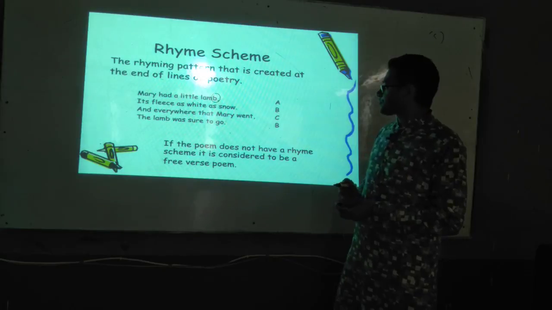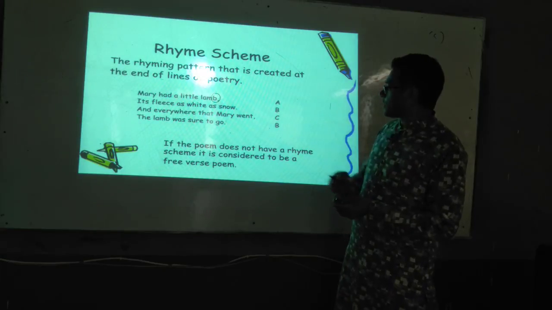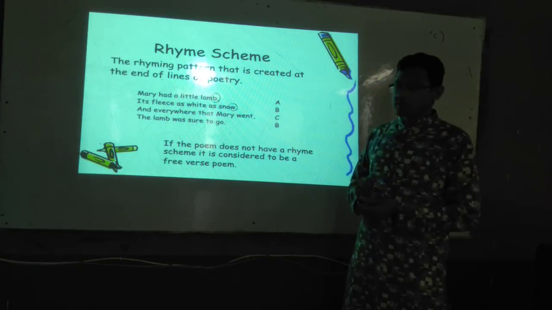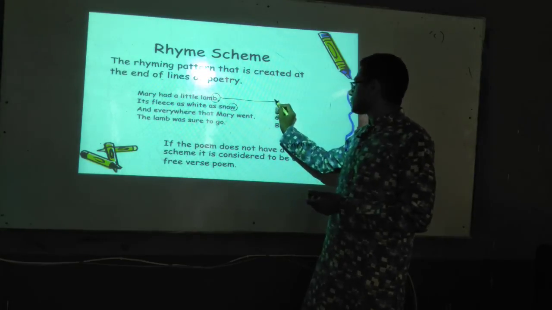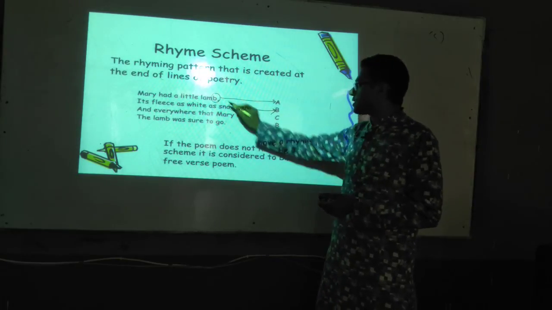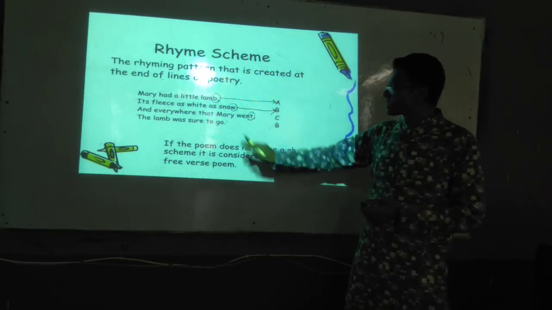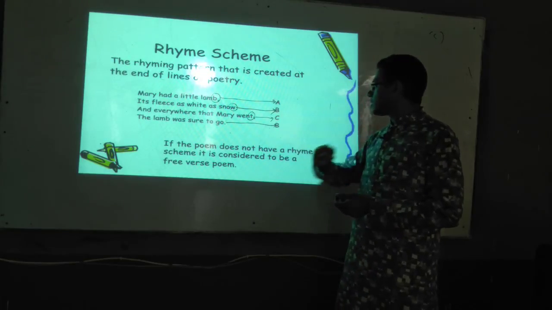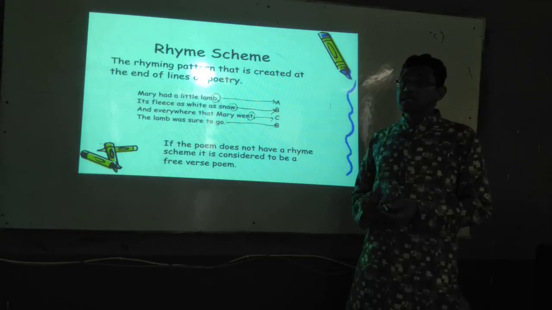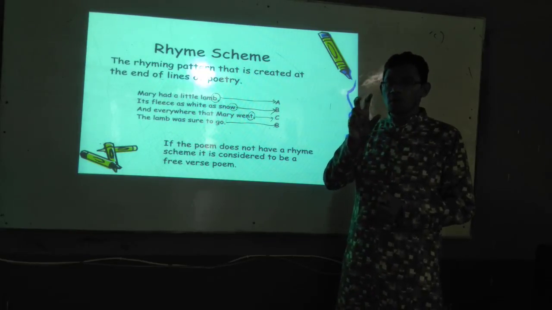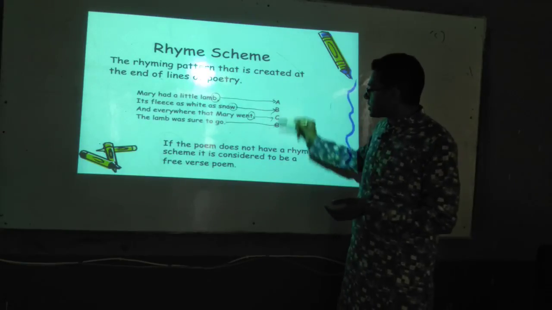Snow. Okay, so this is a different sound, snow. That's why we indicate the first as A, and we consider this one as B. This is different from the previous two, so it's considered C. Whenever we utter the last sound, go, snow, O, and go, it means that these two are similar.